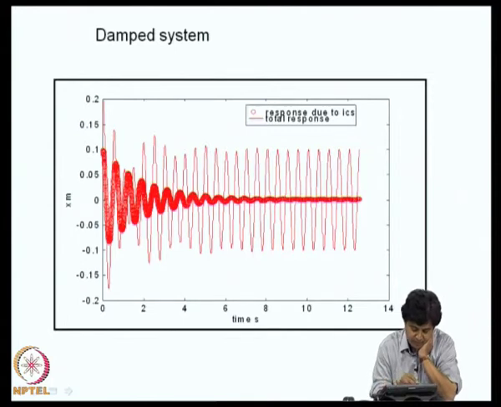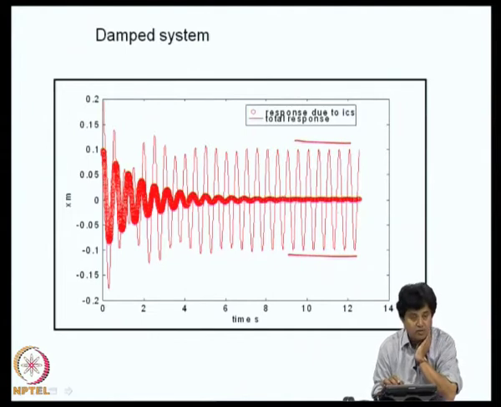But on this, if I now plot only the terms which are functions of initial conditions, you can see that they oscillate and go to 0. Initially, if you follow these full lines, you will see that the response is aperiodic, and after some time the amplitudes have become constant, and if you see the phases, they are also constant. That takes some time, and we say that the system has reached steady state.